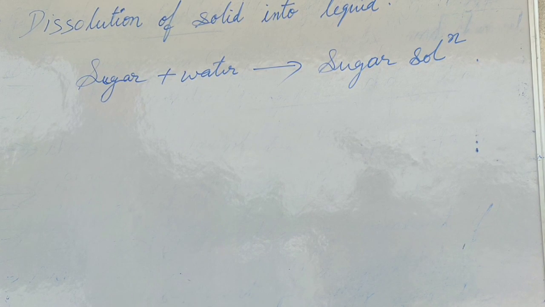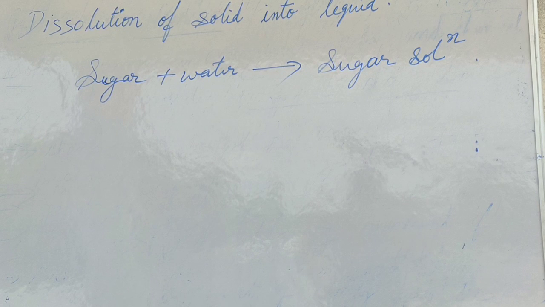Here the physical property of sugar changes: in the beginning sugar is in the form of a solid, and after dissolution it converts into the form of a liquid. So here the physical state of the substance gets changed, meaning this is a type of physical change.